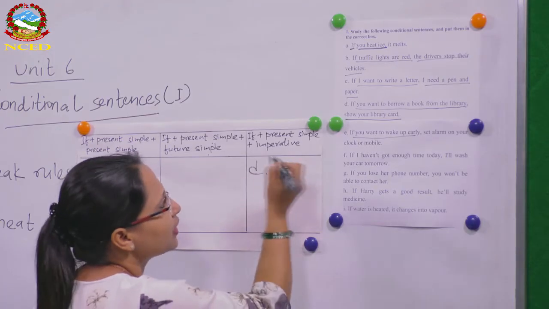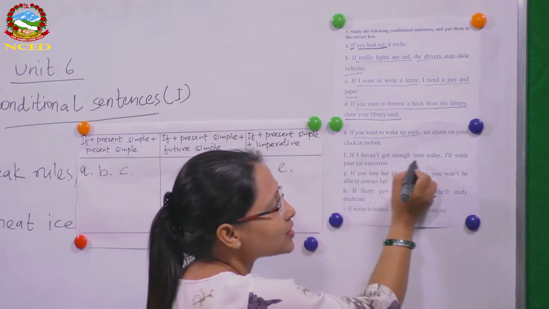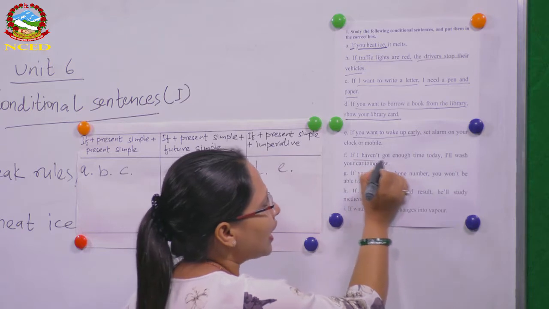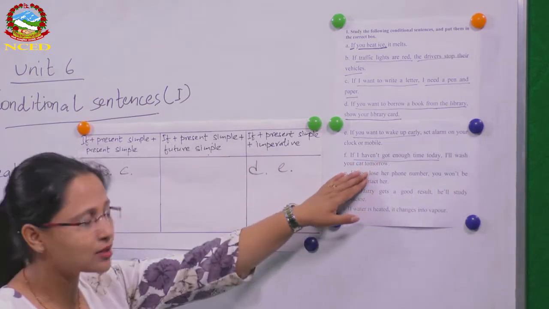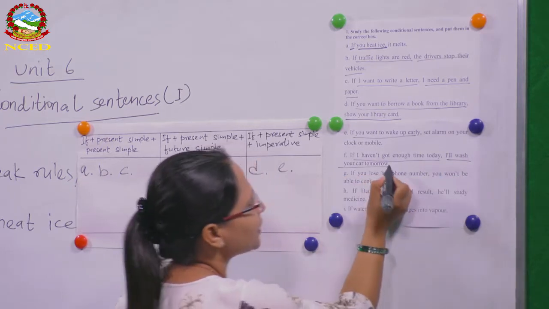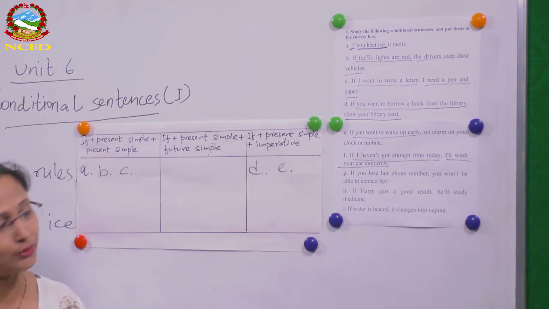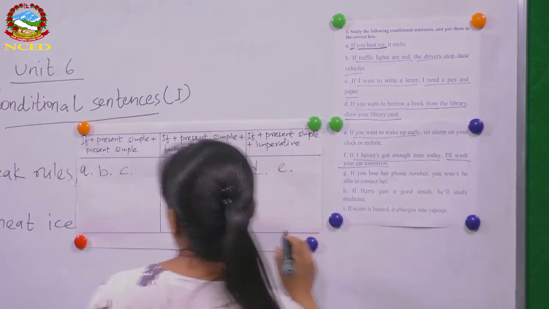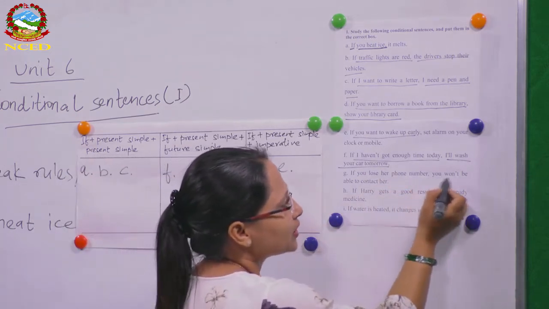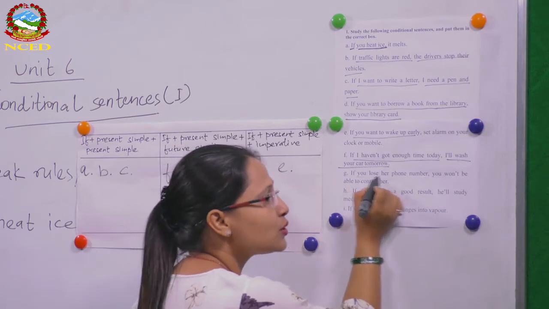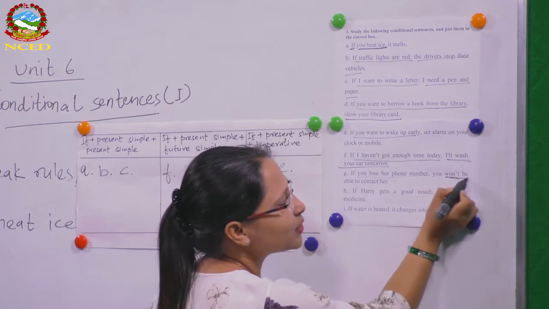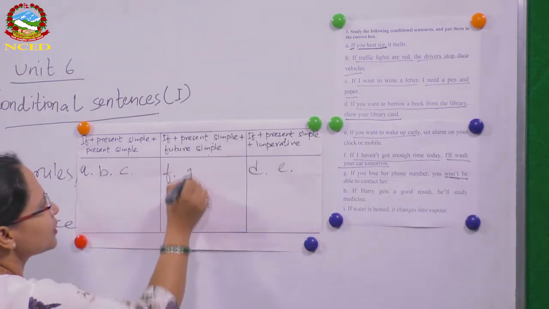So E goes here. If I haven't got enough time today, I'll wash your car tomorrow. I haven't got enough time today is in simple present tense. How about this one? I'll wash your car tomorrow. What tense is it in? Is it in simple present tense? No. It is in simple future tense. So it goes here, right? If you lose her phone number, you won't be able to contact her. You lose her phone number is in simple present. You won't be able to contact her is in simple future, right? So it goes here.